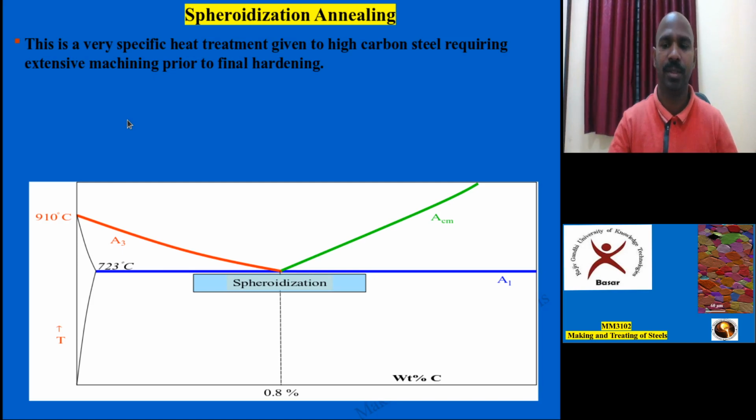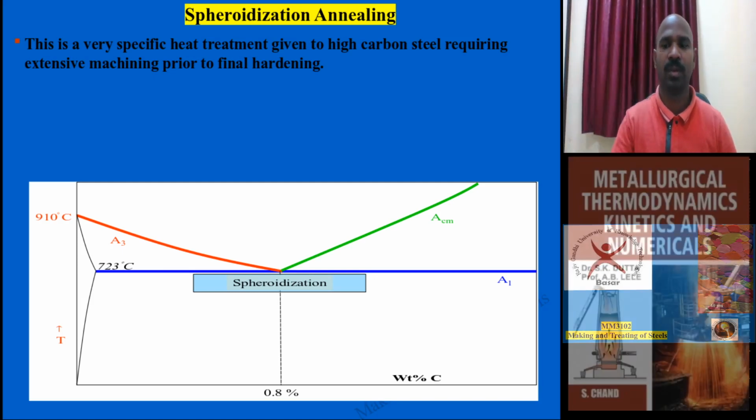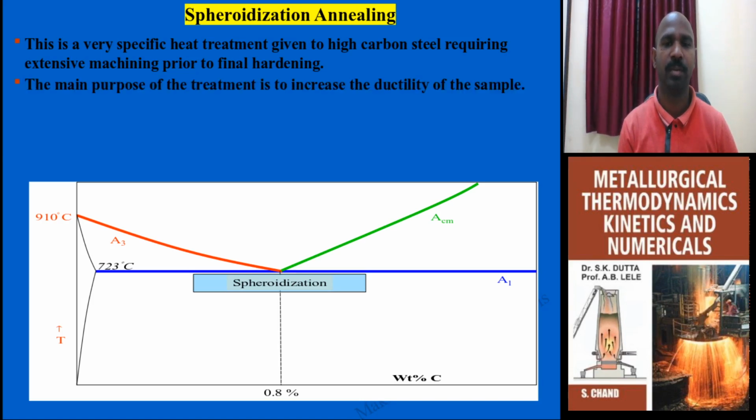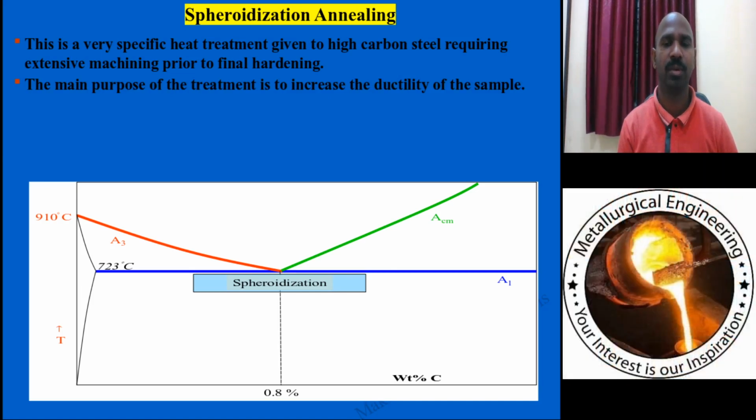You need to provide much investment in the machining. What is the solution sought for this kind of problem, and how do you increase ductility? If you increase the ductility, you can reduce the hardness.